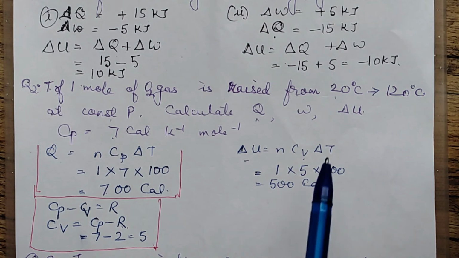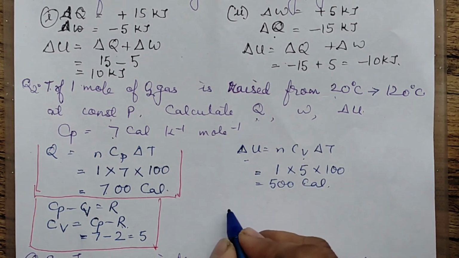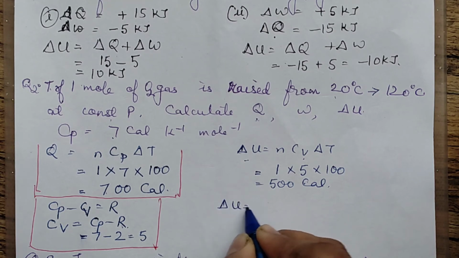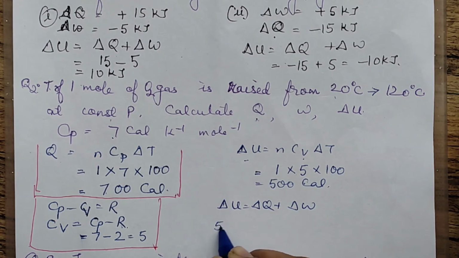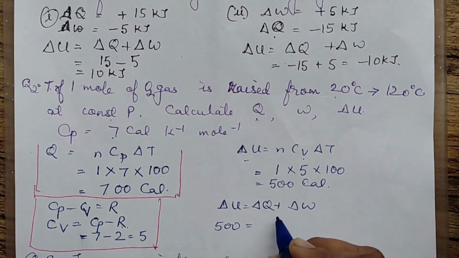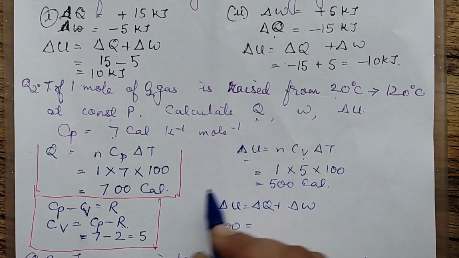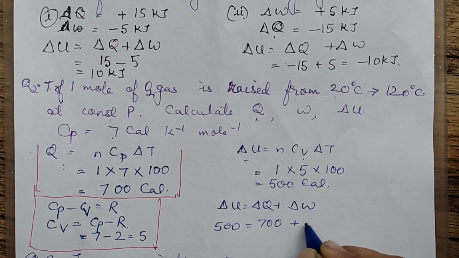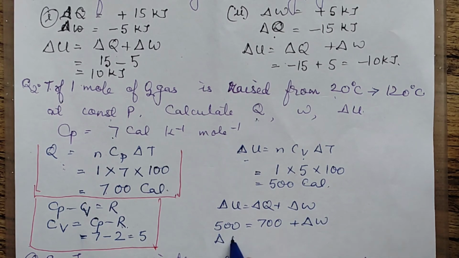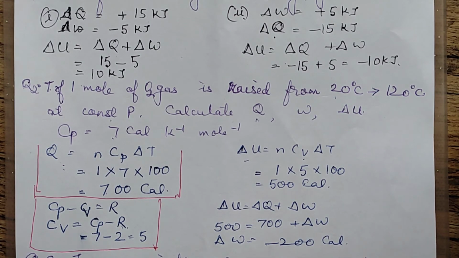Now we are left with the last part, calculating W. You have this formula, delta U is equal to Q plus delta W. Put their values: delta U is 500, and Q was given as 700, plus delta W. So you will get delta W as minus 200 calories. I hope you have followed. Please write down these numericals in your notes copy for better understanding.